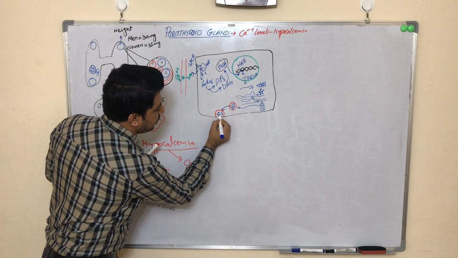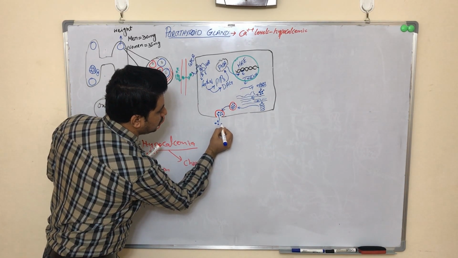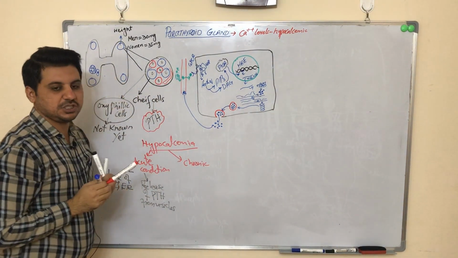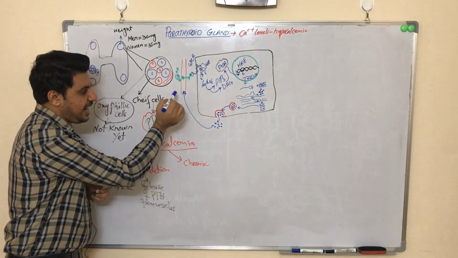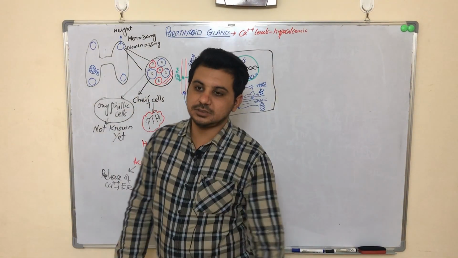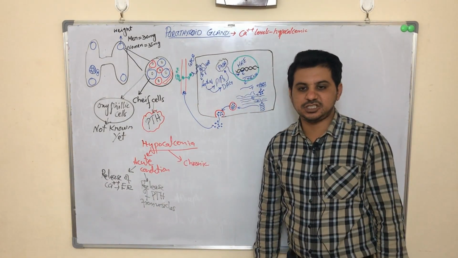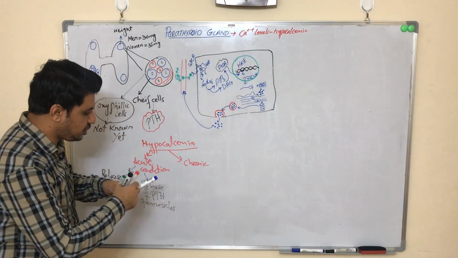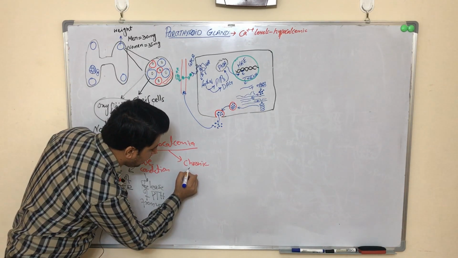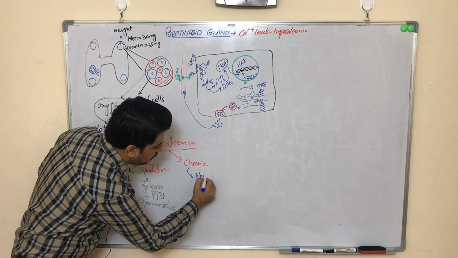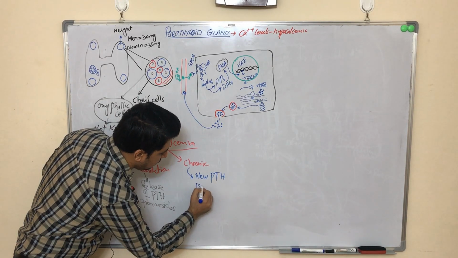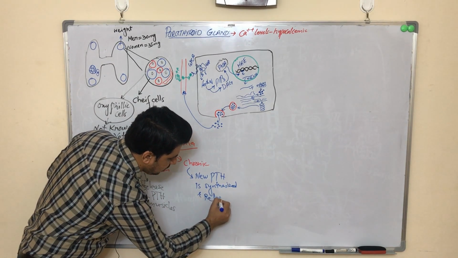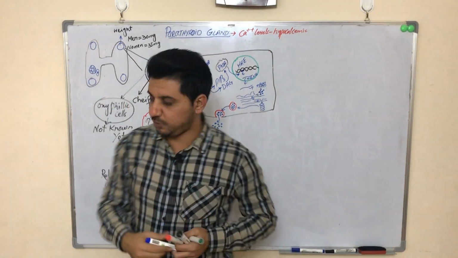As a result, these parathyroid hormones will come out and go to the blood circulation, and will start searching the target cells for the release of calcium ions. So this is in case of chronic conditions. We can say that in chronic conditions, the new parathyroid hormone is synthesized and released. So remember the difference between these both conditions.